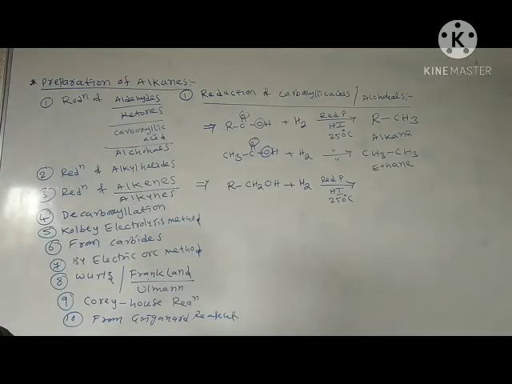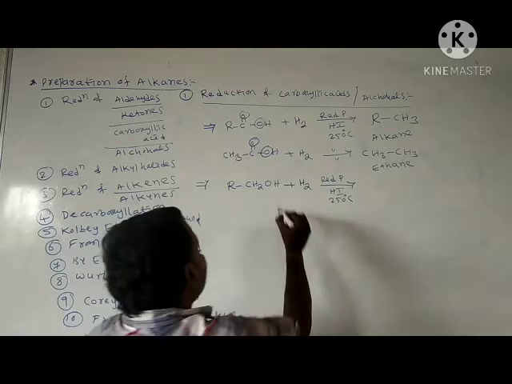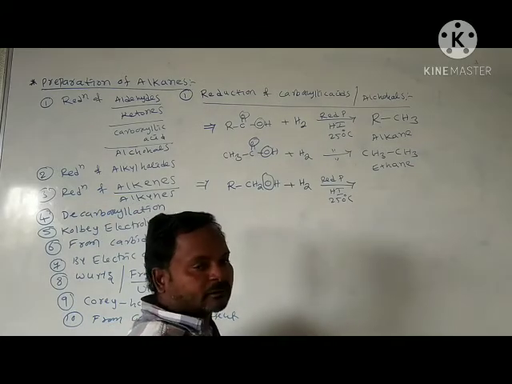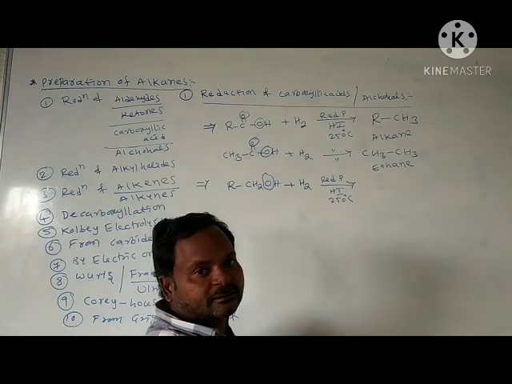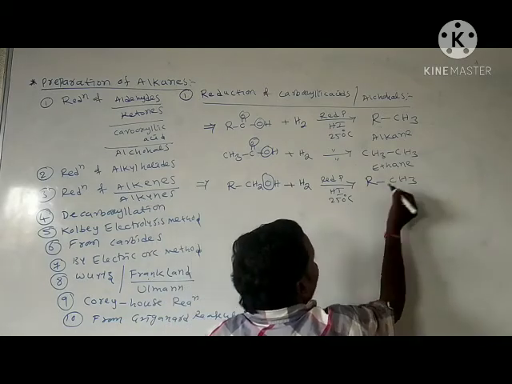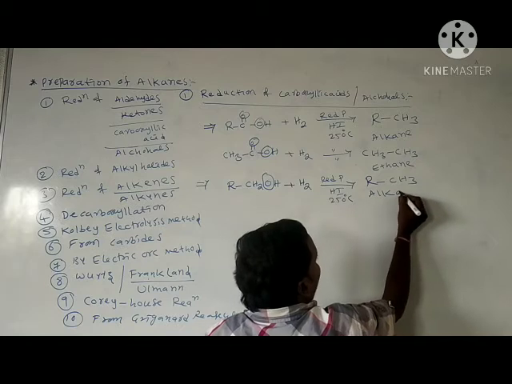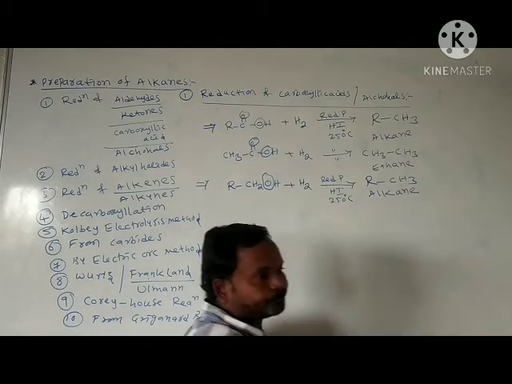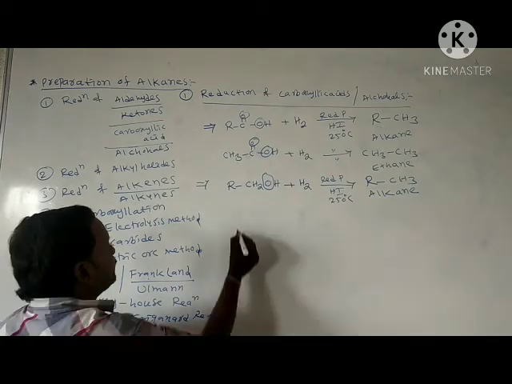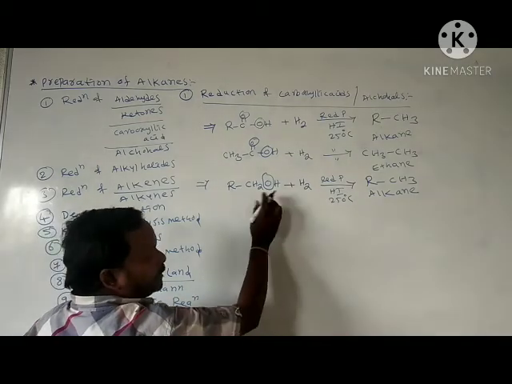At 250 degrees centigrade, it loses oxygen. Loss of oxygen is also considered a reduction, and here we get RCH3. RCH3 we call alkane. This is one alcohol.